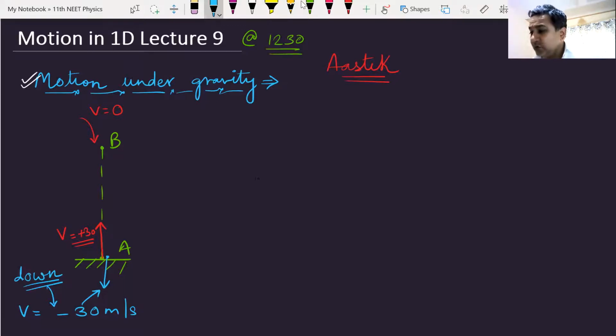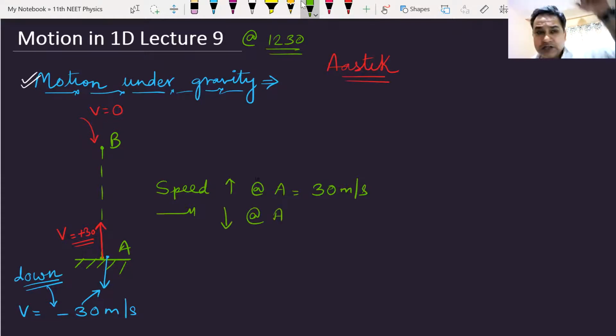Look at the speed. Speed, when it was thrown up at point A, was 30 meters per second. Speed, when it comes back at point A in the downward journey, will also be equal to 30 meters per second. But the velocities are different because the directions are different. When it was thrown up, velocity was upwards. When it comes back, velocity is downwards.